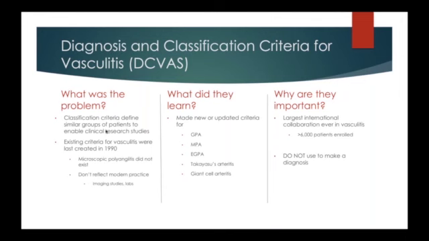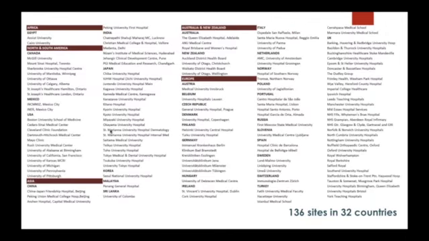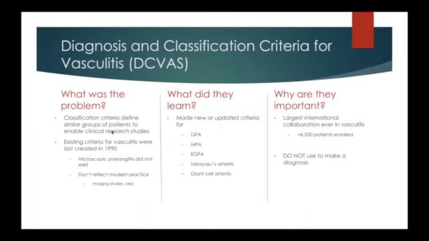What's very cool about this study is it was extremely collaborative on an international scale. There was participation of 136 sites in 32 countries. We received patient data from over 6,000 patients, making this the largest ever international collaboration in vasculitis.